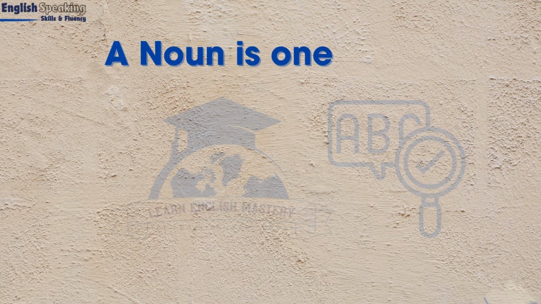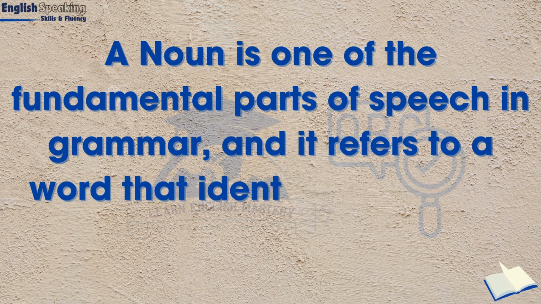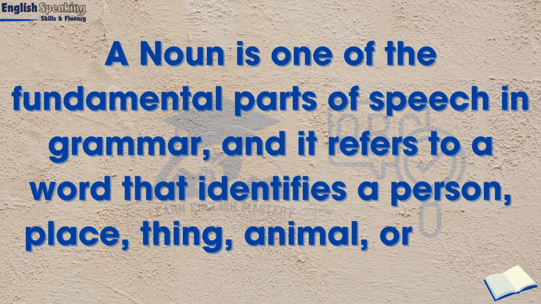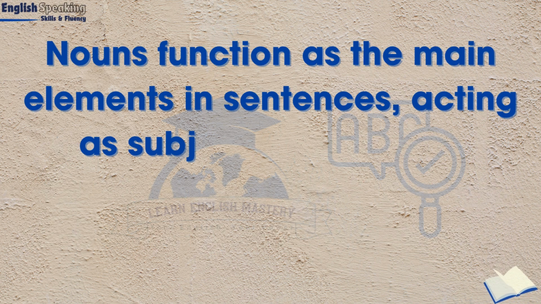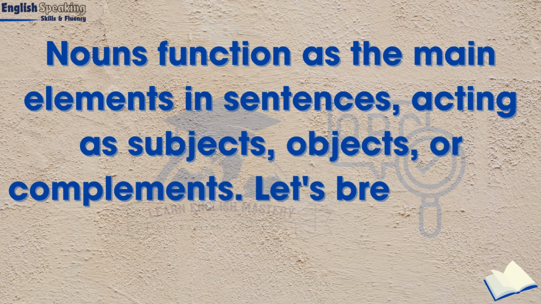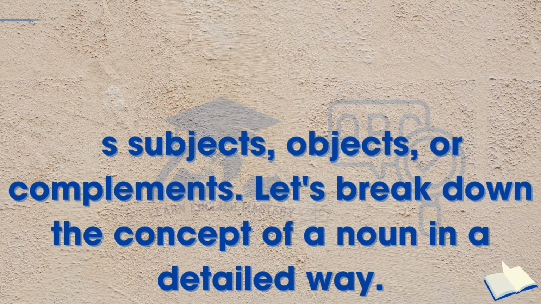A noun is one of the fundamental parts of speech in grammar, and it refers to a word that identifies a person, place, thing, animal, or idea. Nouns function as the main elements in sentences, acting as subjects, objects, or complements. Let's break down the concept of a noun in a detailed way.